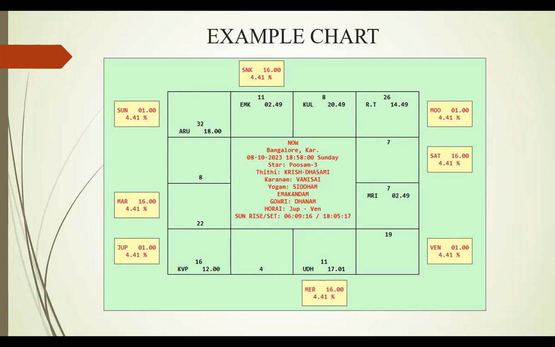Which planet is very much close to the Udayam? Mercury. Mercury, correct, sir. Now, which planet has already crossed Udayam? Venus. Mercury. Mercury, correct. Mercury has crossed 1 degree, so it is closer to the Udayam than Venus and Jupiter.